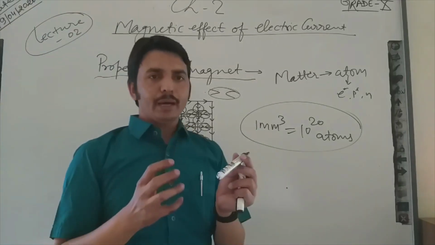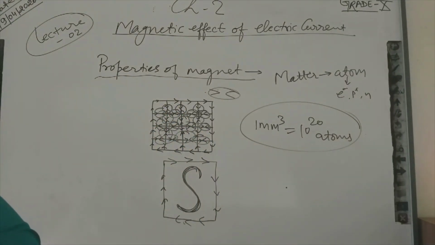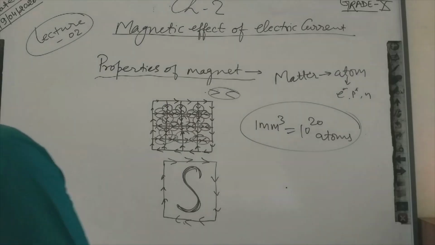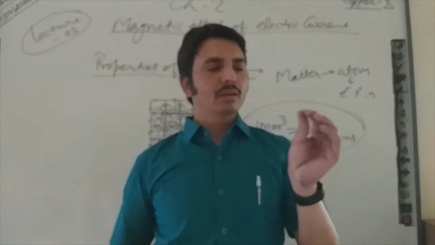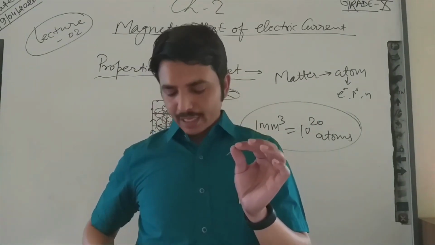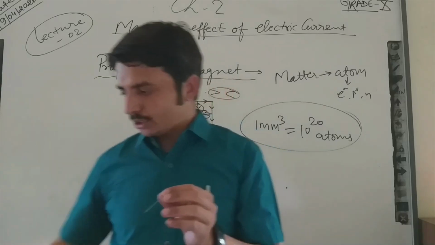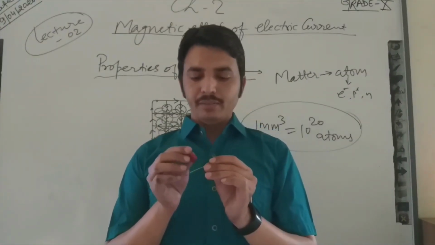Okay, so what will happen? Nothing will happen. Like that, I want to show an example. I have this iron wire. This iron wire is not magnetized. If I rub it, what am I doing?